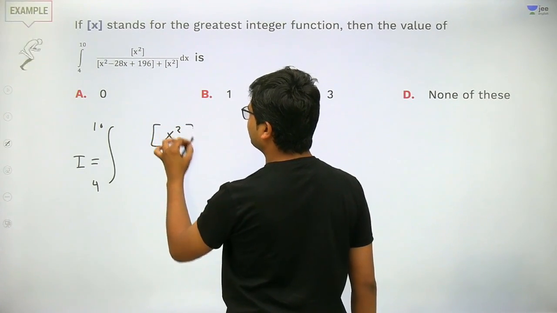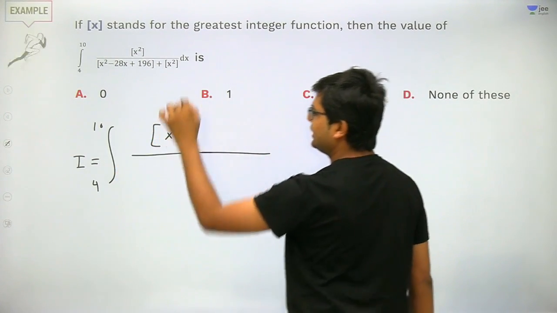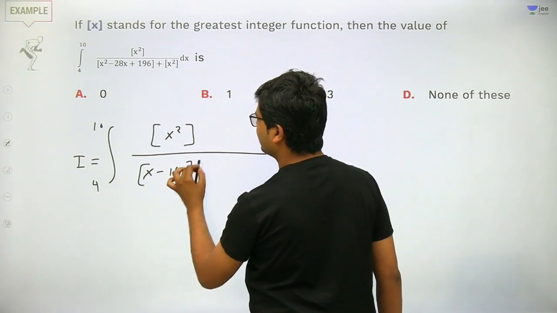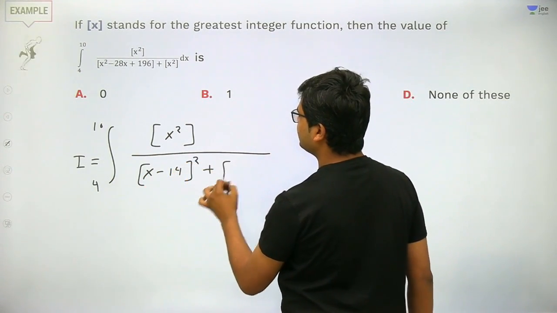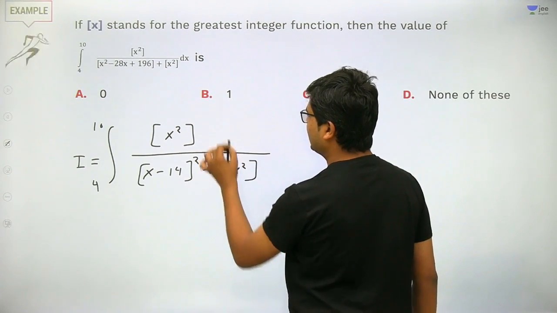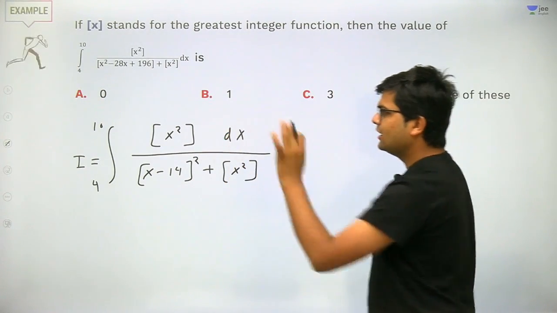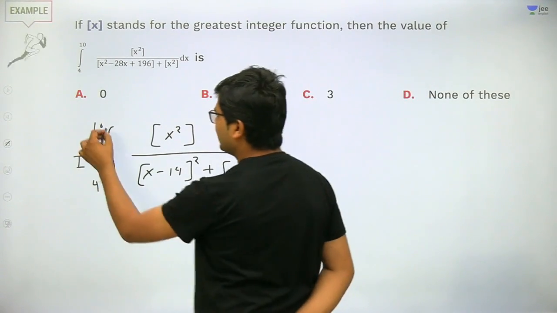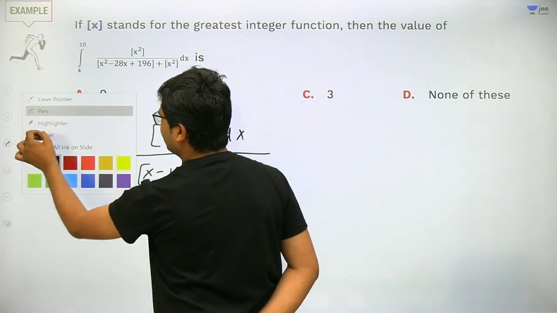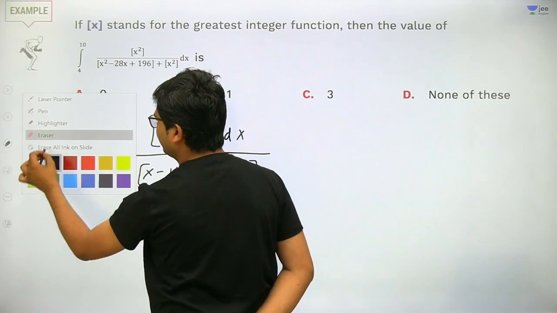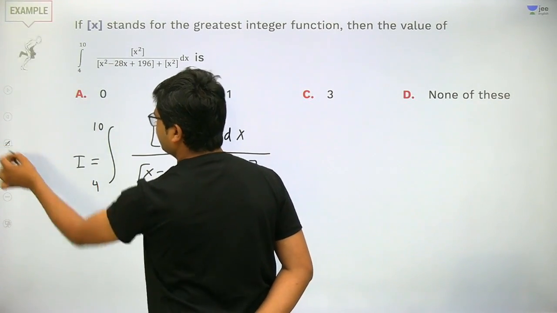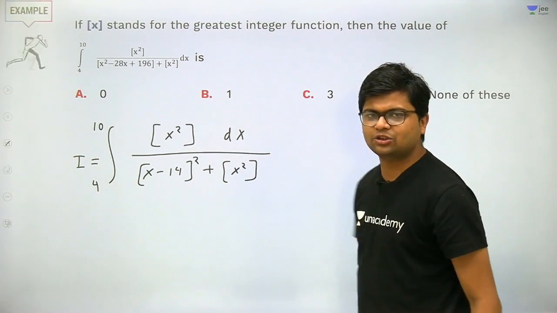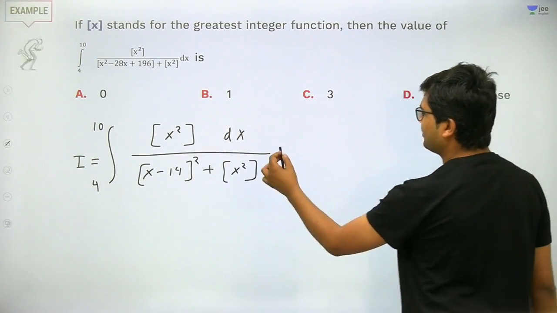Greatest integer of x square, divided by, it is written as greatest integer of x minus 14 whole square, plus greatest integer of x square dx. This integral we need to solve. Got my point? Very good. Now what is the sum of limits? Sum of limits is 14, and 14 is appearing in the question, so I am applying the king property.